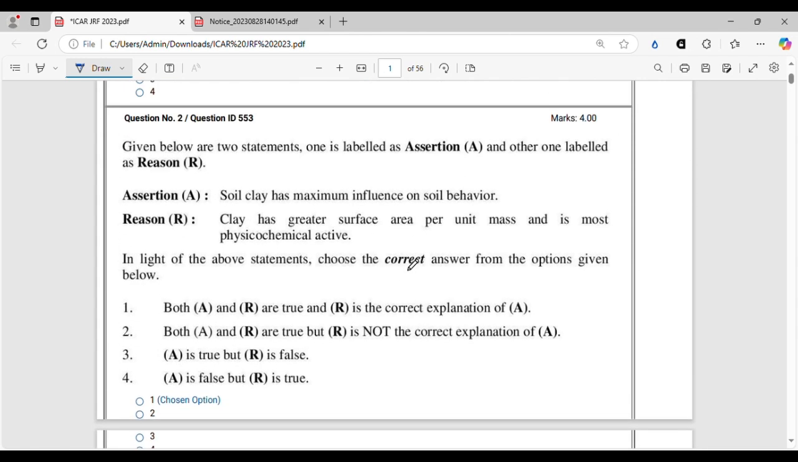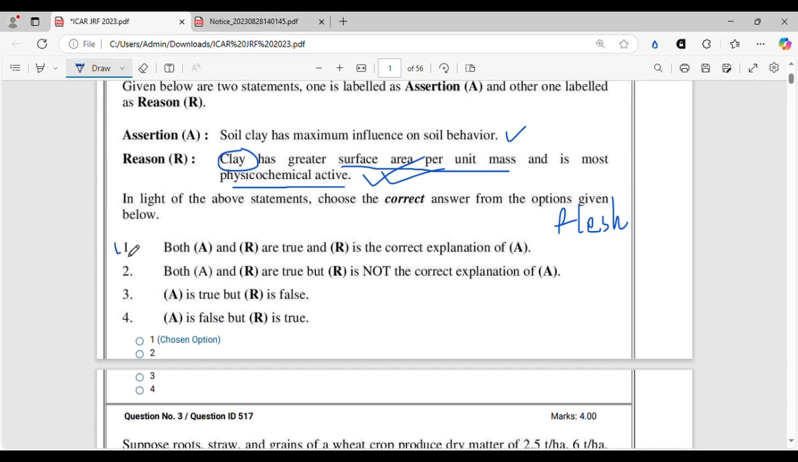This is an assertion reasoning question and you have to read the question very carefully. So let's dive into it. Soil clay has maximum influence on soil behavior. This is a perfectly true and correct statement. And the reason is: clay has greater surface area per unit mass, that is specific surface area, and is most physico-chemically active. This is also a perfectly true statement because we know clay is also known as the flesh of the soil. It is the flesh of the soil matrix and it is responsible for all the influence on the soil behavior. It has the greatest specific surface area and it is also most physically active. So A and R both are correct and R is the correct explanation of A.